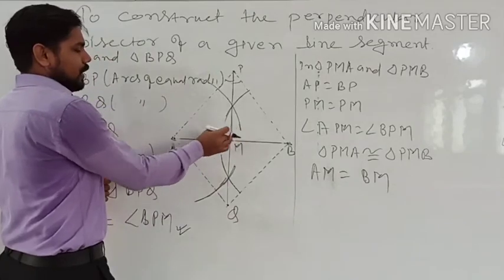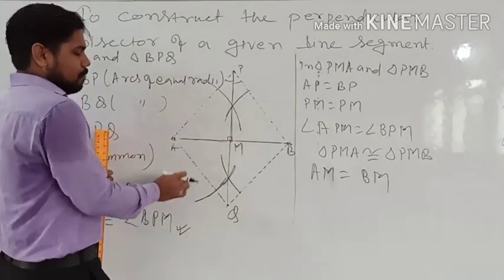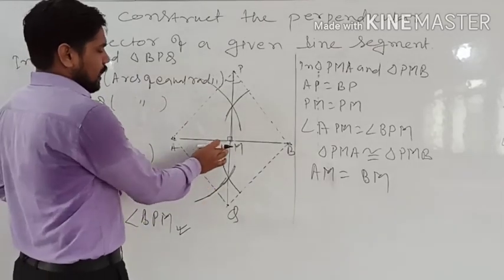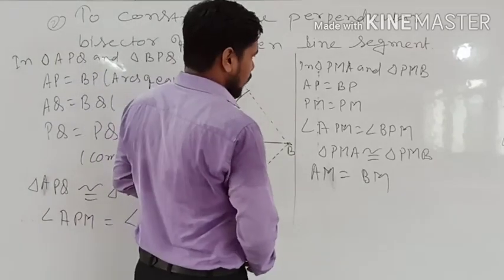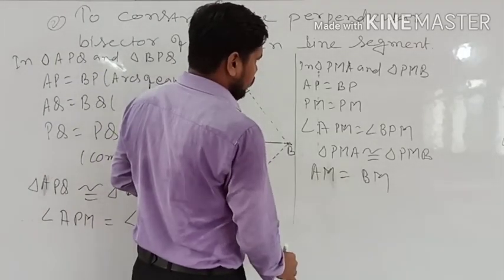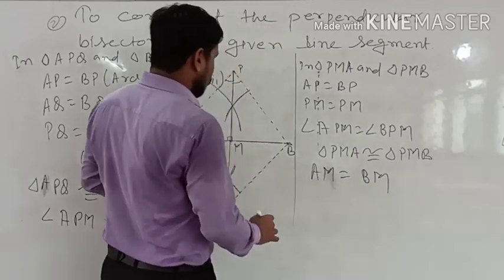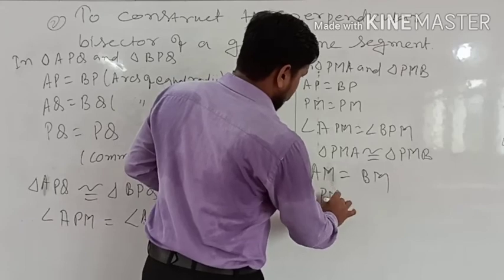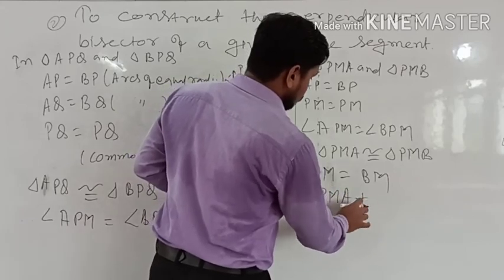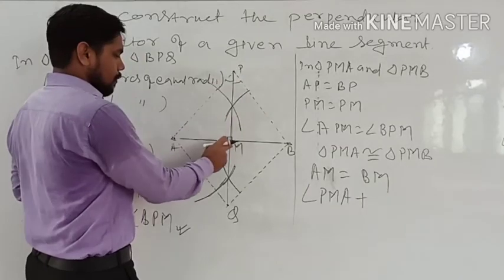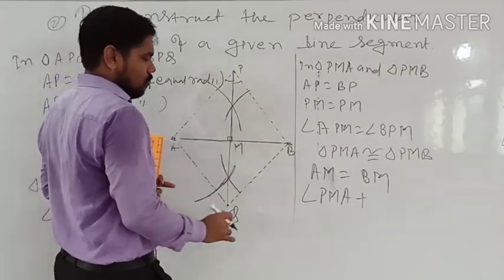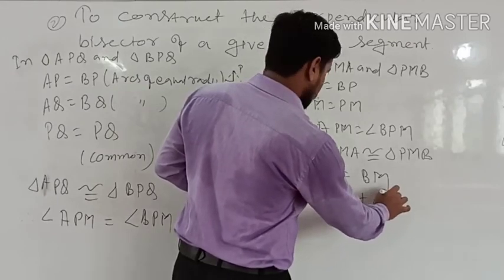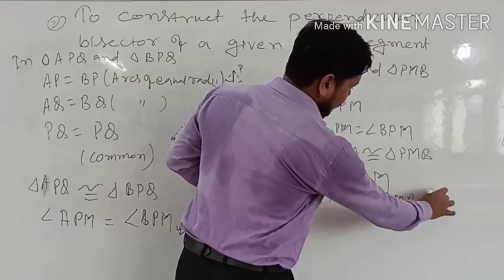Because these two are congruent, and congruent means all the things are the same. So this side length will be equal to this side length also. And we also know that angle PMA plus angle PMB is equal to 180 degrees. How?